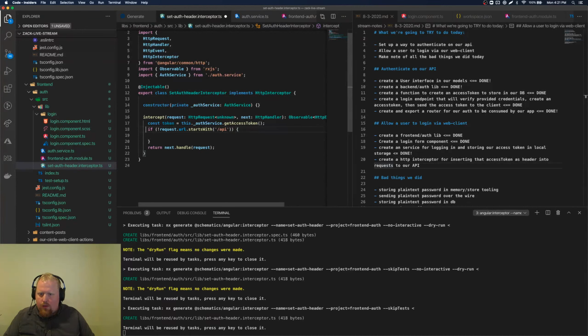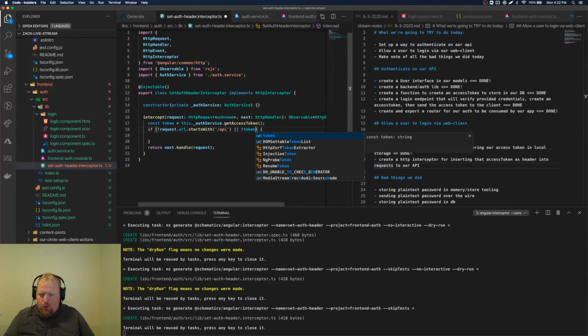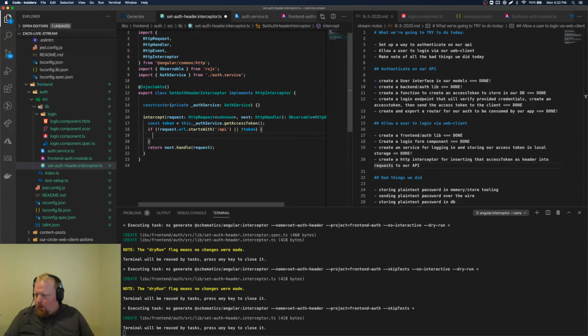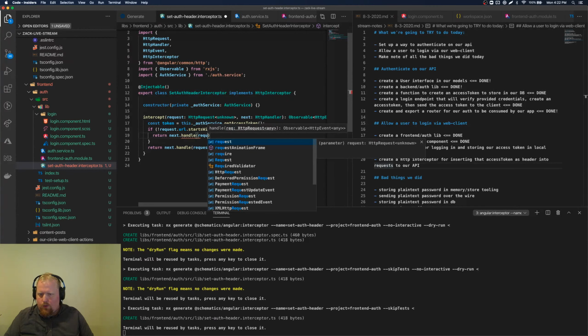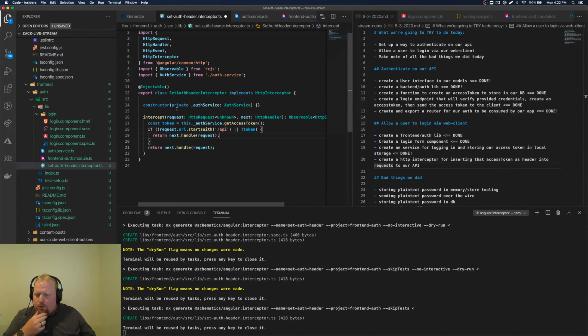So if we're not going to the API, or if there's no such token, we are just going to next.handle the request. So the idea is pretty much if we're not going to our API, if there's no token, then just handle this as you would. Don't even intercept is essentially what we're saying at this point.